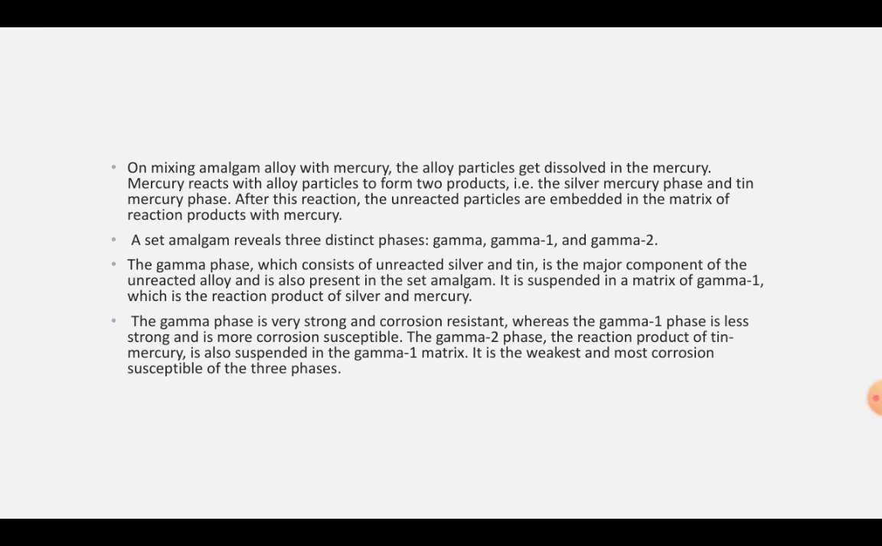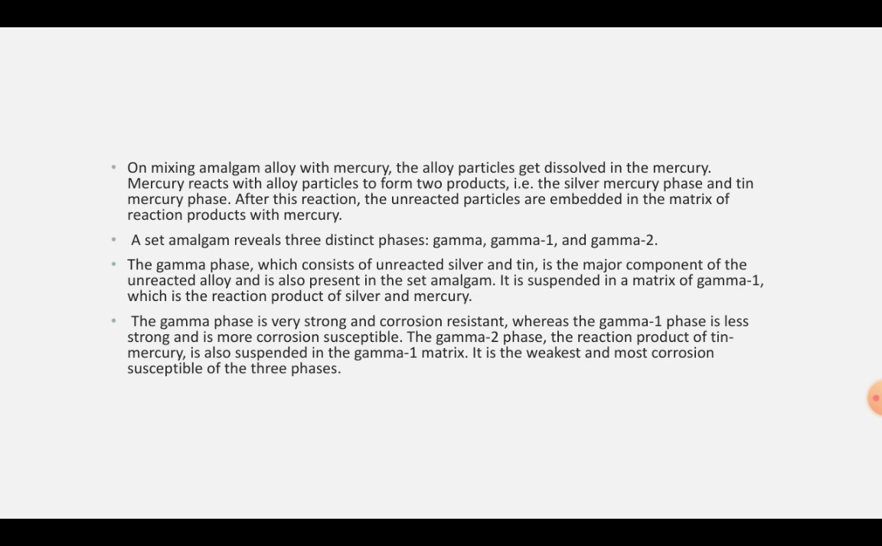The gamma phase, which consists of unreacted silver and tin, is the major component of the unreacted alloy and is also present in the set amalgam. It is suspended in a matrix of gamma 1, which is the reaction product of silver and mercury. The gamma phase is very strong and corrosion resistant, whereas the gamma 1 phase is less strong and is more corrosion susceptible.